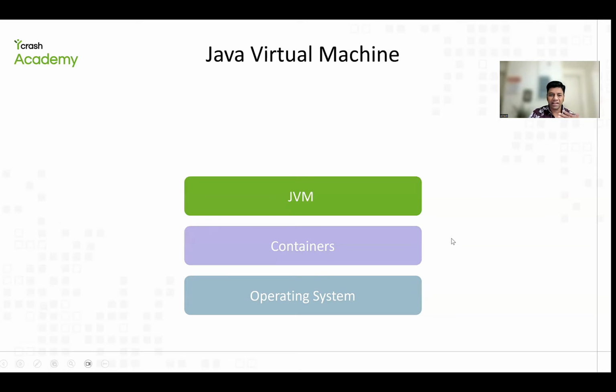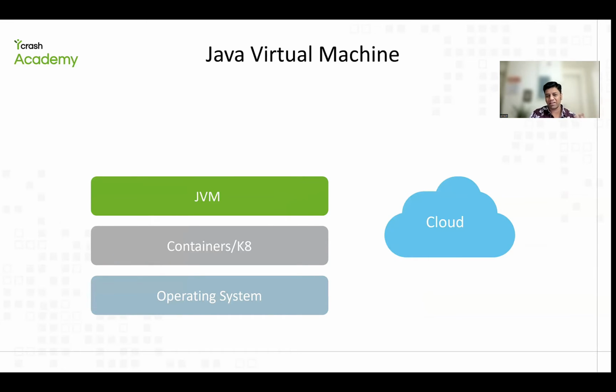And then there came containers, and then containers with an orchestration layer, Kubernetes. And then the cloud also came in between. We started running the JVM in the cloud. This is how things have been changing below the JVM.